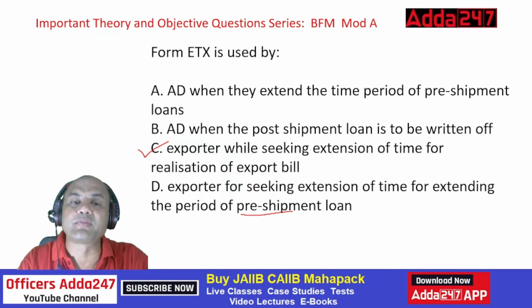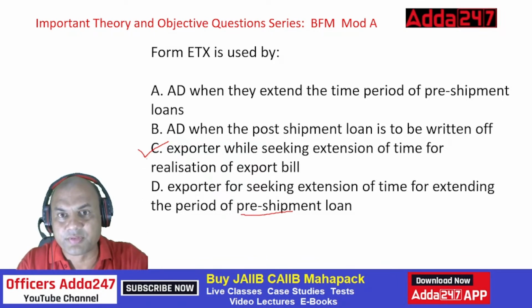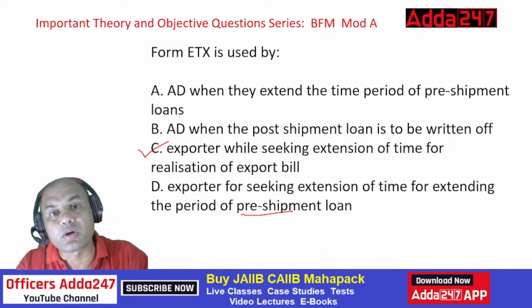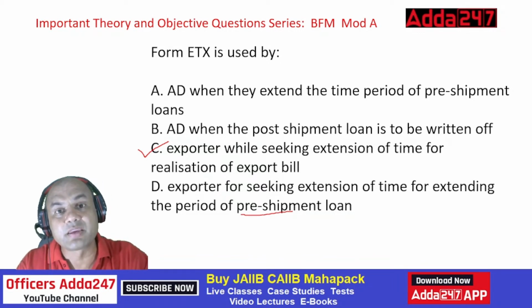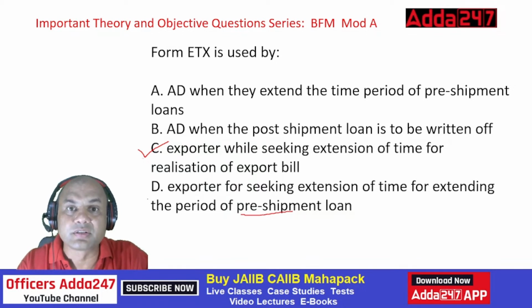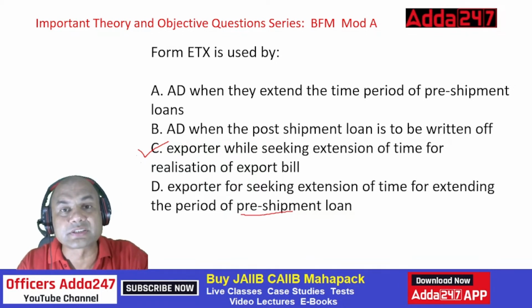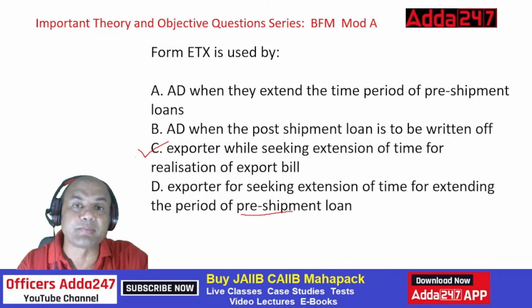Suppose I am sending some goods outside, and when I send the goods outside, I need to get the payment. If the payment is not received in the due time, then RBI will ask me, if I am the exporter, where is the payment? You have sent the goods, you have utilized our resources from India, but where is the payment?